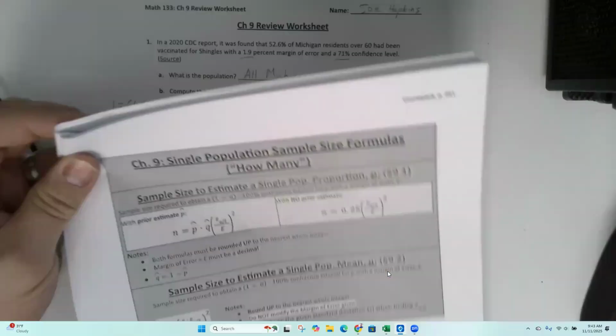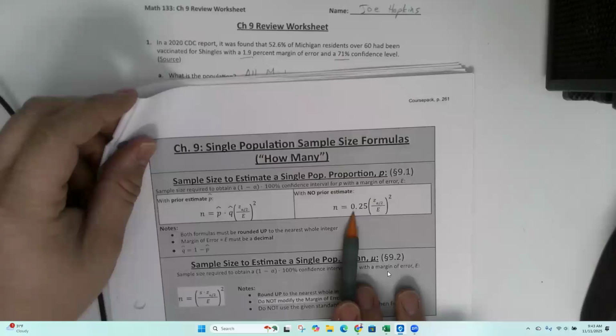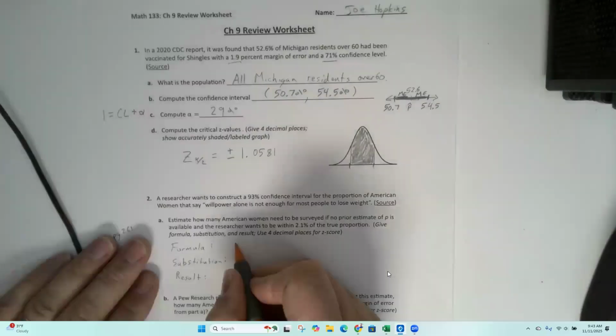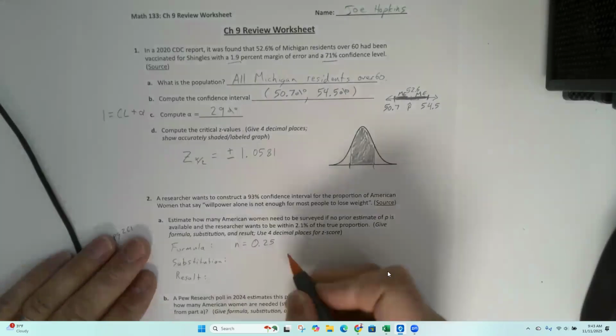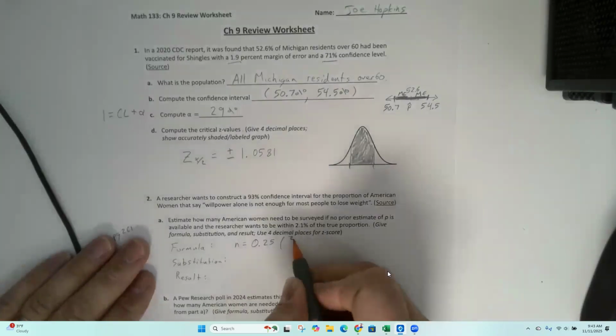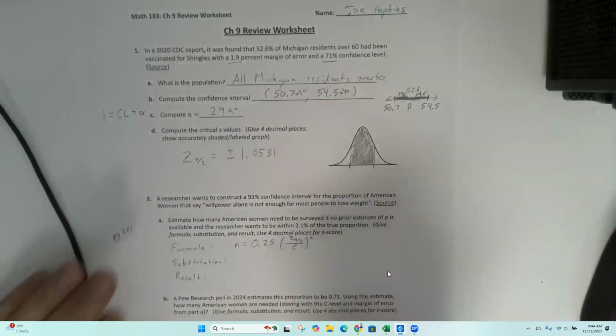They're asking us to do it with no prior estimate. So we're going to do this one: N equals 0.25 times Z alpha over 2 divided by the error rate, and then you square that.